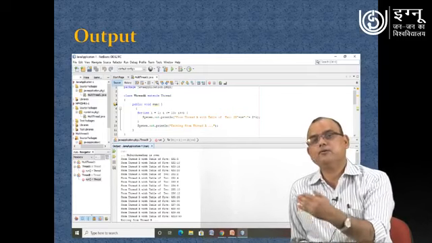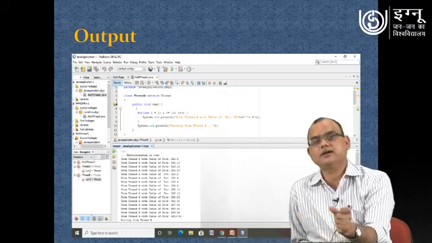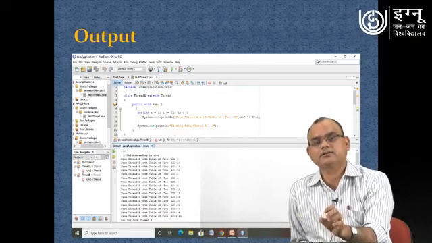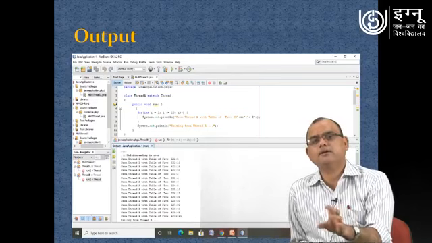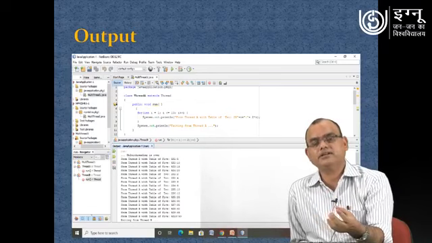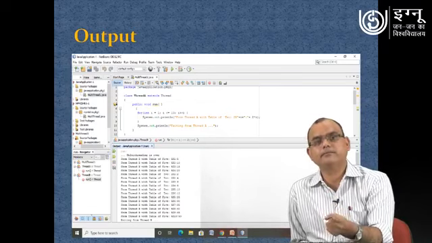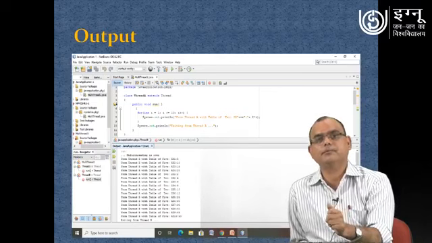Basically, when you are doing multi-threaded programming, it is not that you have to create only one thread class, or you have to just inherit only one thread class. It is up to the requirement of your individual programming problem, that how many threads you are creating and what are the different activities from those different threads you are going to perform.